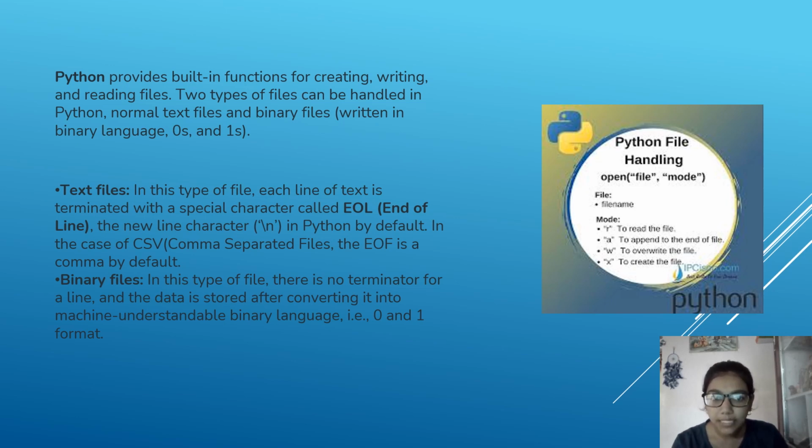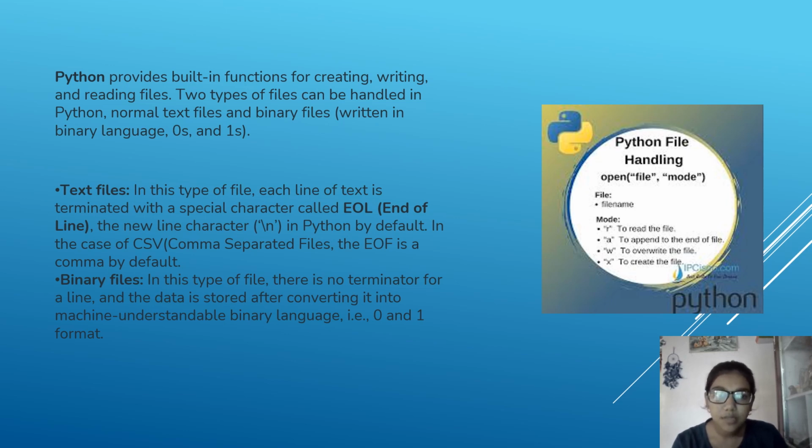Python provides built-in functions for creating, writing, and reading files. Two types of files can be handled in Python: normal text files and binary files, written in binary language, zeros and ones. Text files. In this type of file, each line of text is terminated with a special character called EOL, end of line. The newline character \n in Python by default.